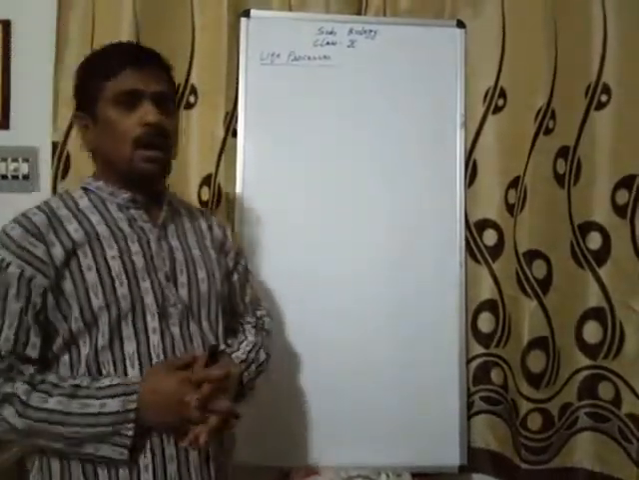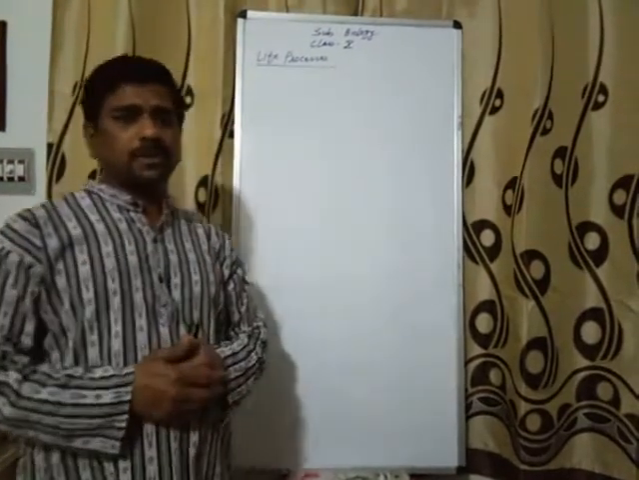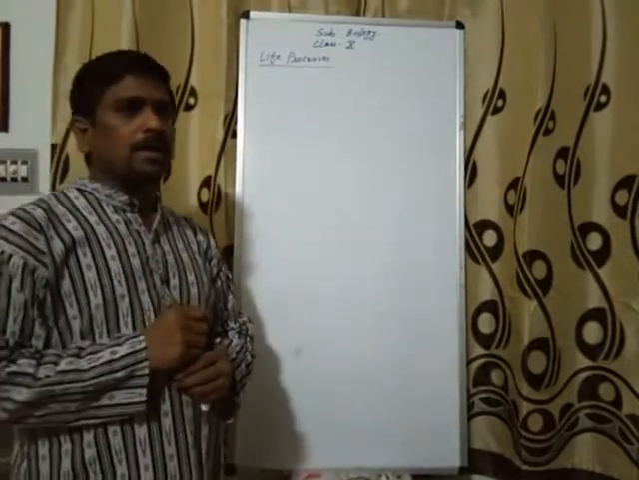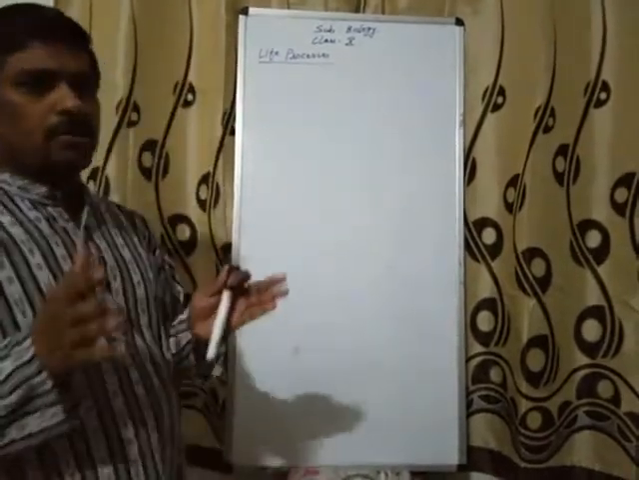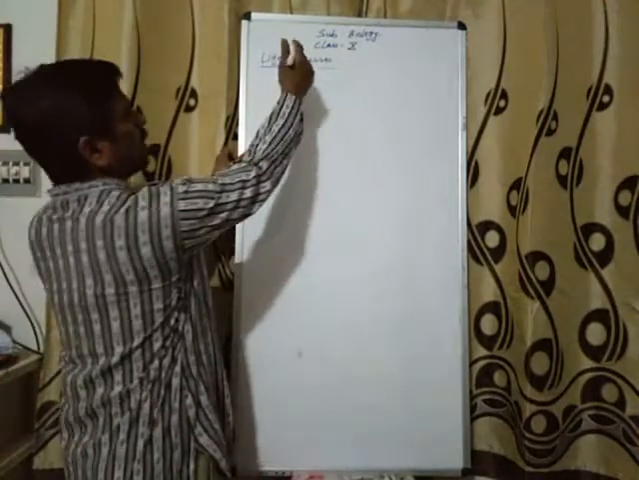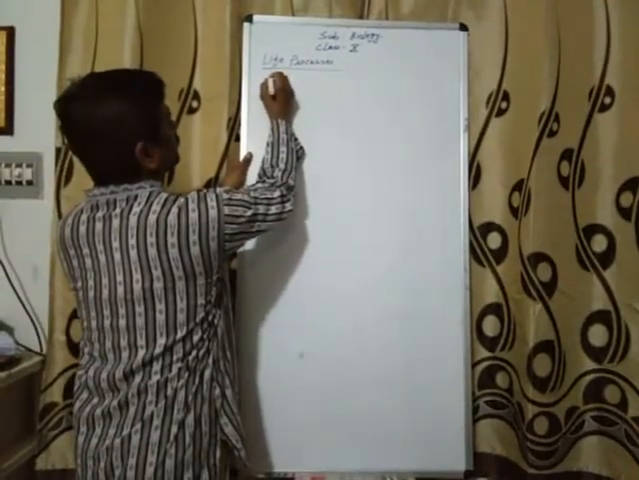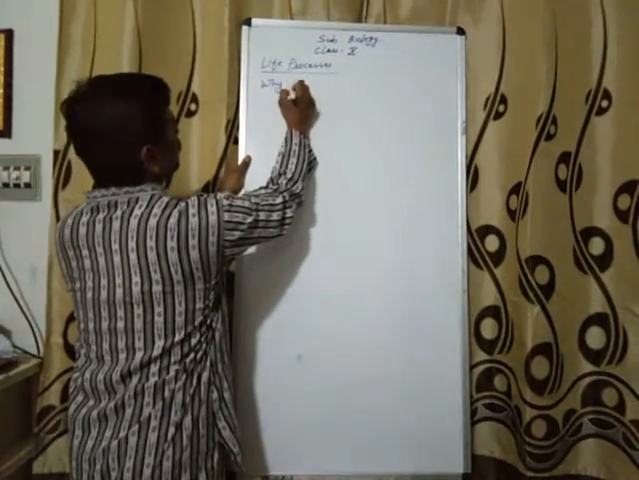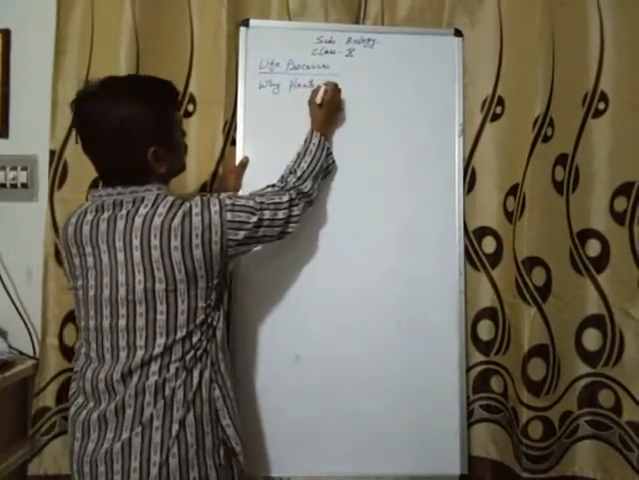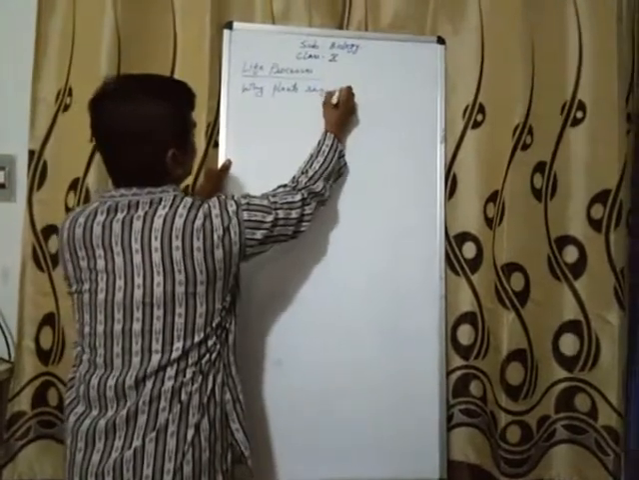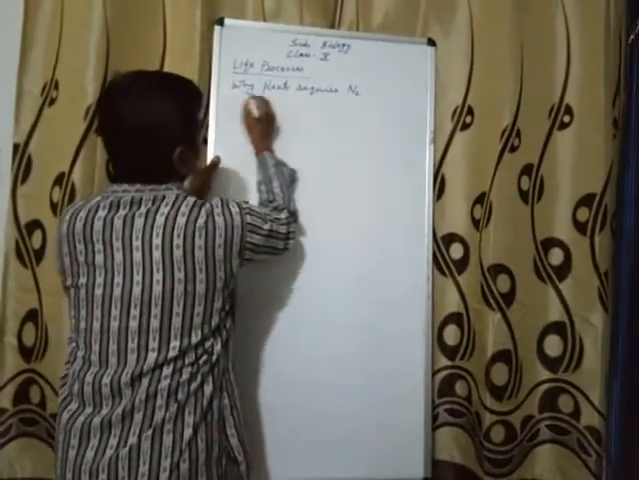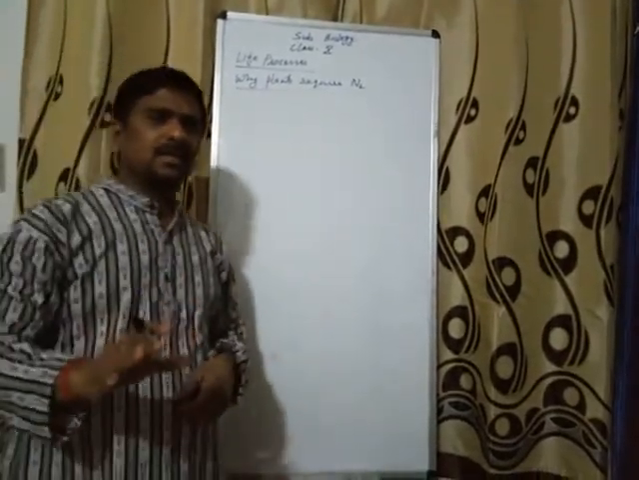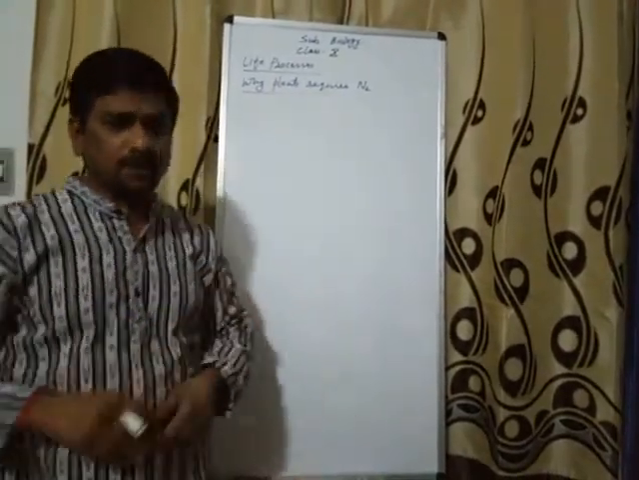Now, other than photosynthesis, I have taken one more point also: nitrogen. Nitrogen is an essential element for the plants. Why do plants require nitrogen? Nitrogen is considered an essential element for the plants.